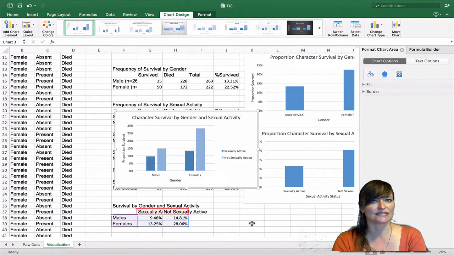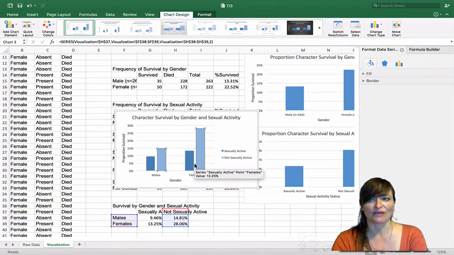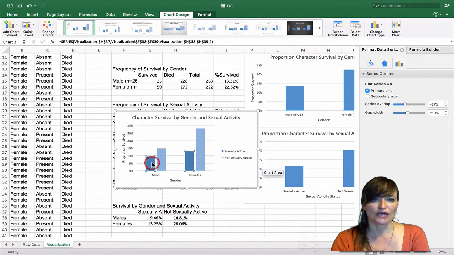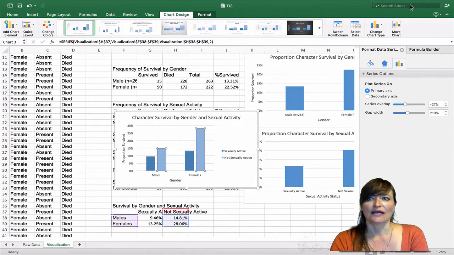Now, if Excel had not put a gap in there for you, let's see how we add that. By clicking on one of the sets of columns and coming over to the Format Data Series formula bar under the chart options, it's saying, do you want these to overlap? And there's a negative 27% overlap.